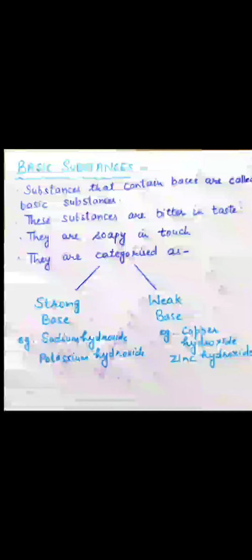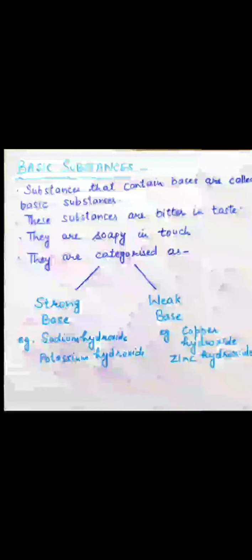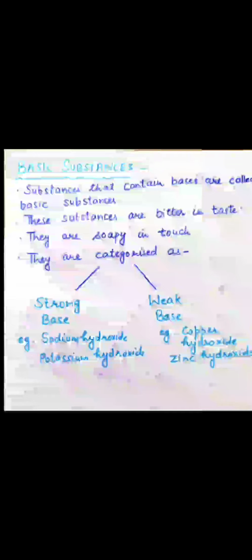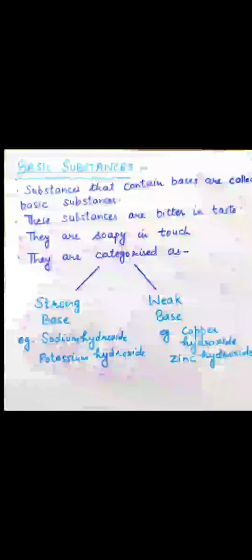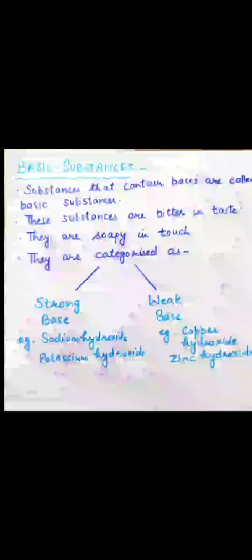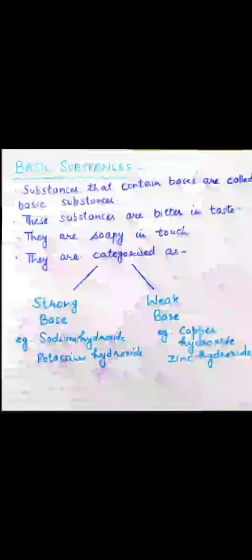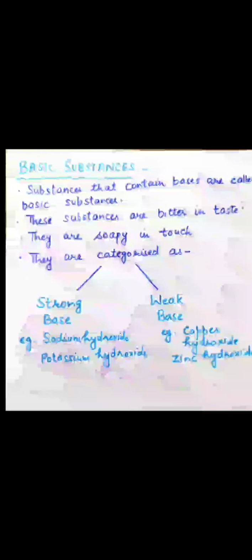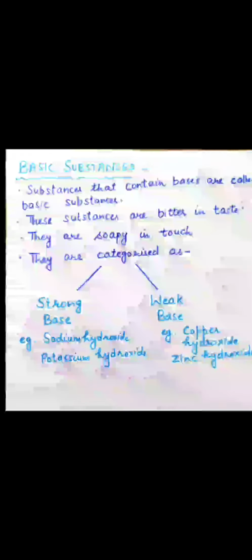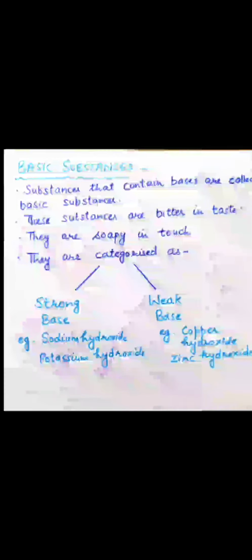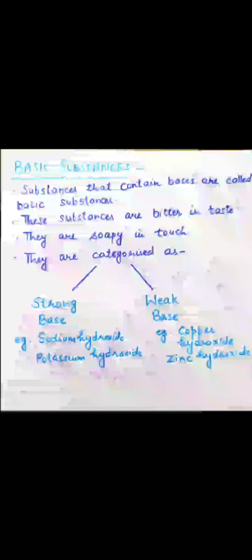They are categorized as strong base and weak base. Strong bases are the bases which easily dissolve in water and separate into their OH ion, and weak bases are the bases which cannot easily dissociate or break in water and give the OH ion. Strong bases are mainly harmful and weak bases do not create more harm to human bodies. Different examples: sodium hydroxide and potassium hydroxide are strong bases. Copper hydroxide and zinc hydroxide are weak bases.